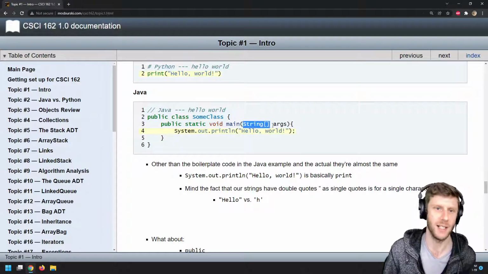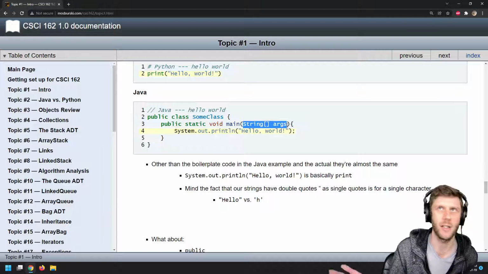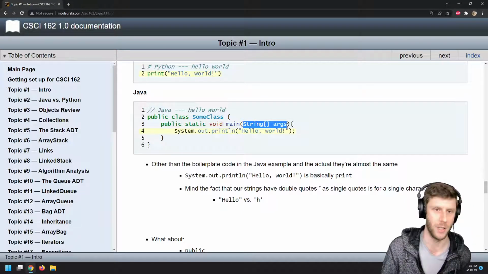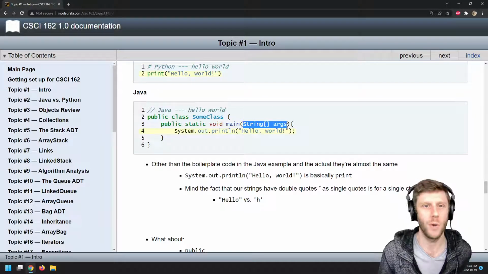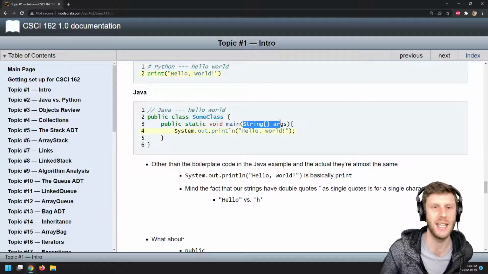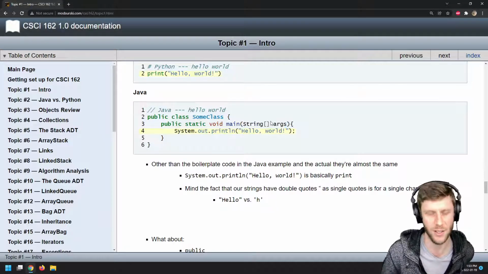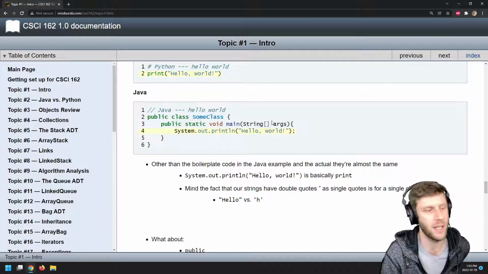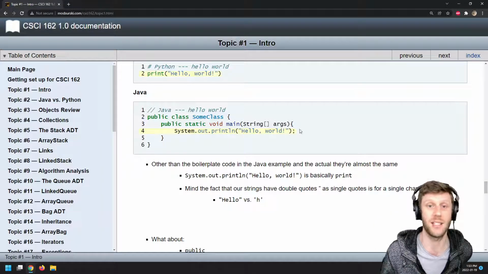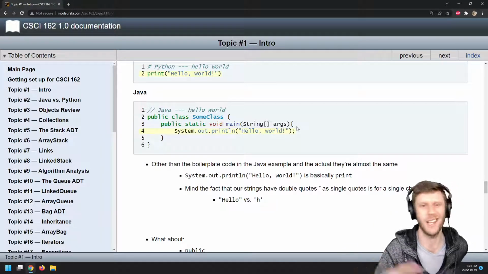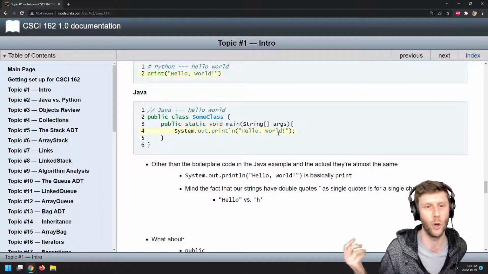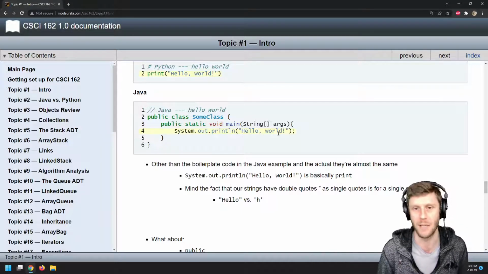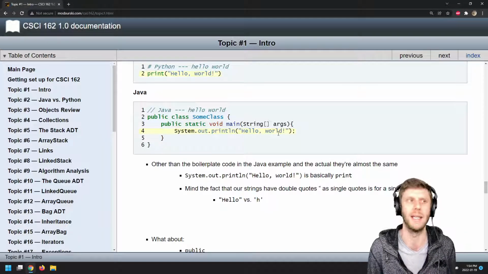But the idea here is, just like any function in your program can take parameters, your whole program can take parameters. So if you want to give your program parameters, it gets read in as a string array. Think of an array as a list, like a list of strings that can be interpreted, just like the parameters for any other function. So this is just a way to give your whole program parameters, which is pretty neat. And that's something we'll probably do in assignment 2 or 3.